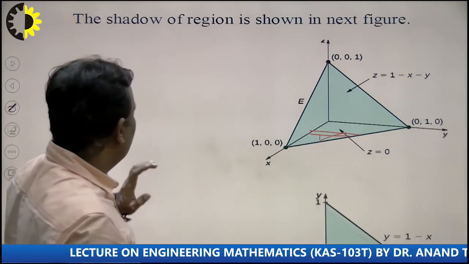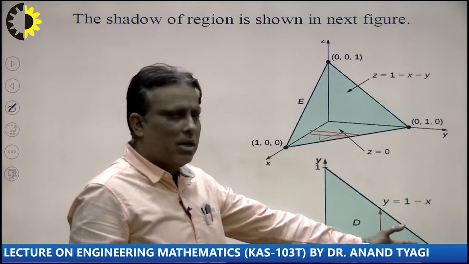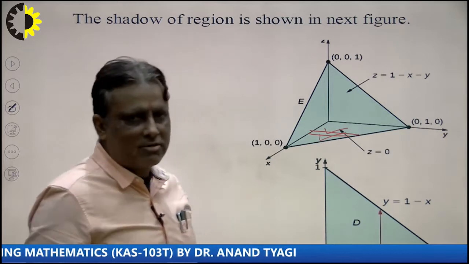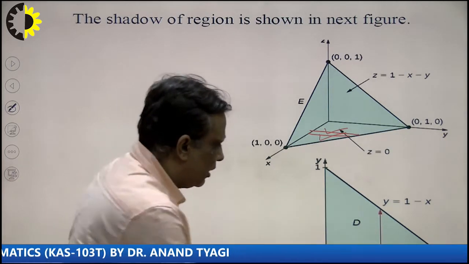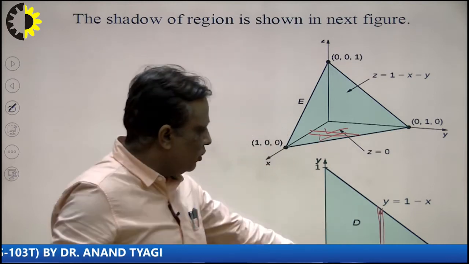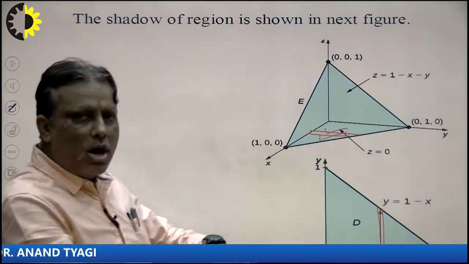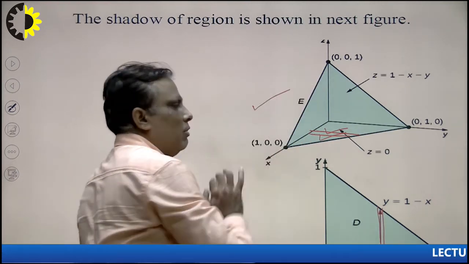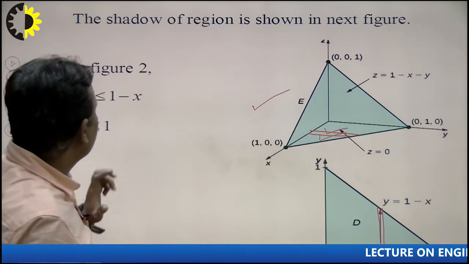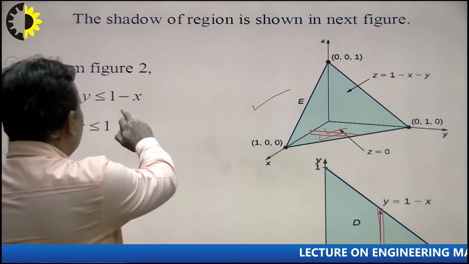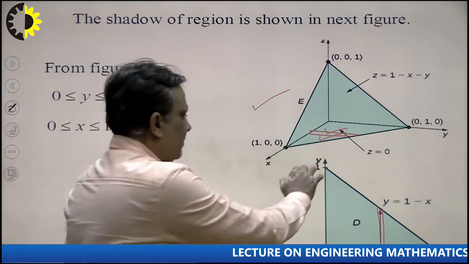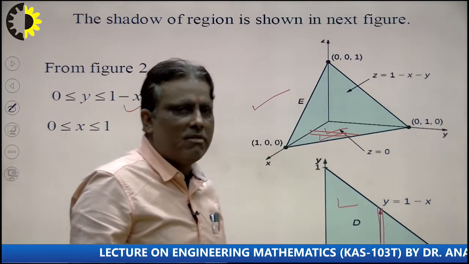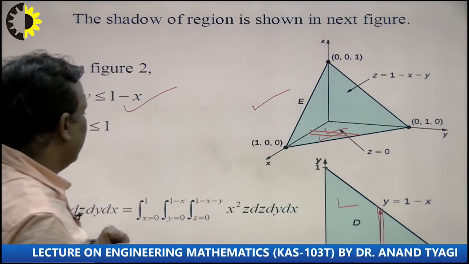So in this way we can calculate the value. I draw this diagram in the xy plane and take the strip parallel to this. Now taking the limit 0 to 1 minus x. Students can draw another diagram to understand the conclusion here, or maybe take all limits from this diagram. So in this way we can solve our problem. So the limit of y will be 0 to 1 minus x. Now in this region, the lower limit of x will be 0 and the upper limit of x will be 1. So in this way we can find all the coordinates of x, y, z here.